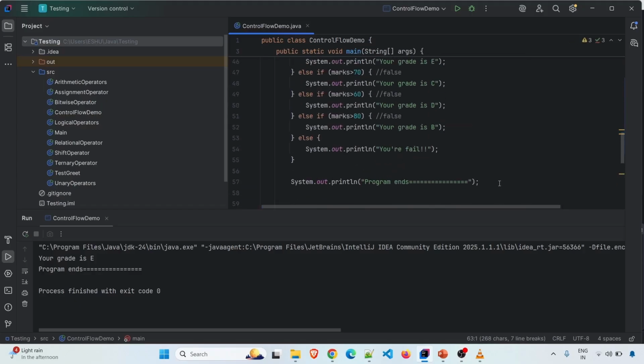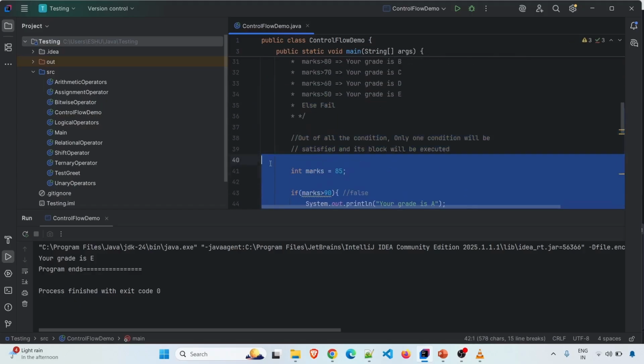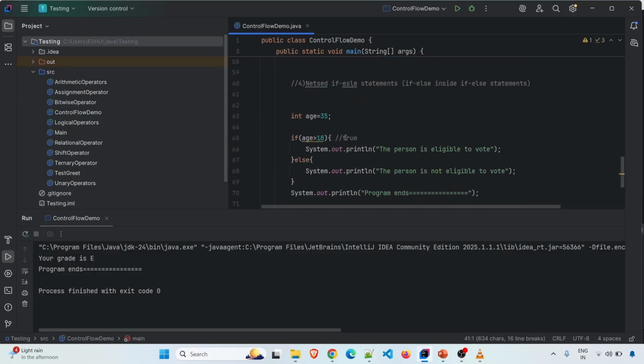I will just comment the if else if statement code, so we can see what a nested statement is. Now suppose I have this code here. We have written code for: if age is greater than 18, we print the person is eligible to vote, or else the person is not eligible to vote.